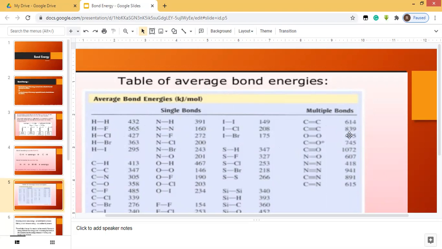Here you may see bond energies increase. So the triple bond has a greater bond energy than the double bond, which in turn is greater than the single bond. So the strength of the bond depends upon the number of multiple bonds. The bond energy depends upon so many factors: bond length, nature of the bond. The bond having shorter bond length has greater bond energy.